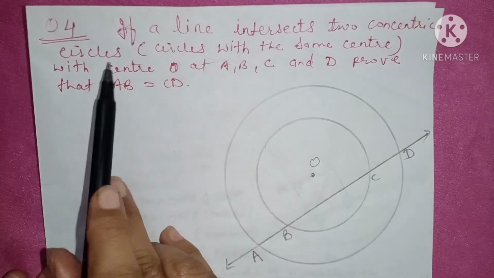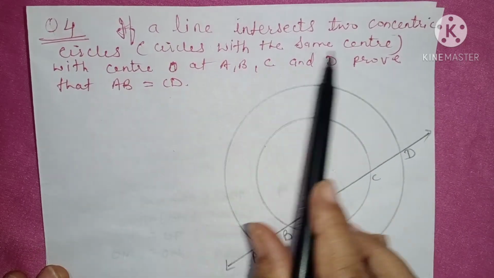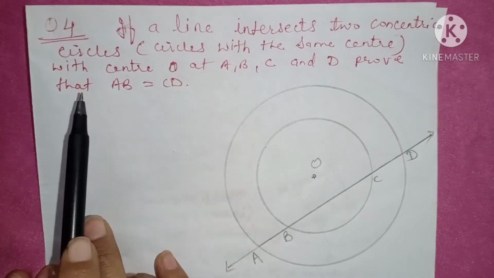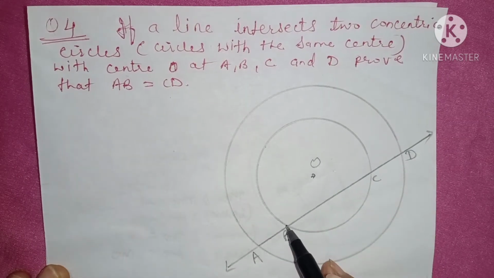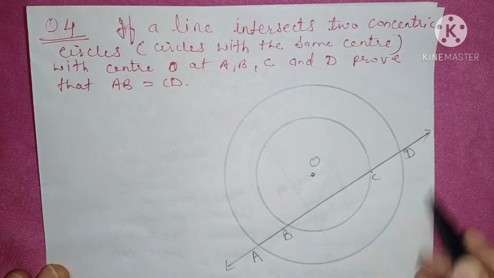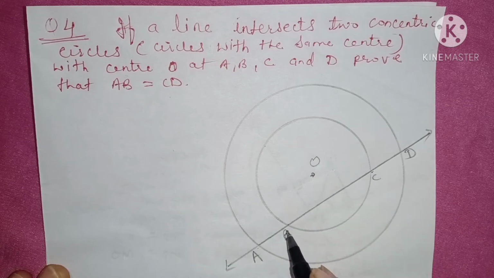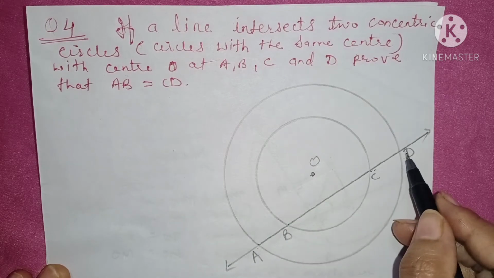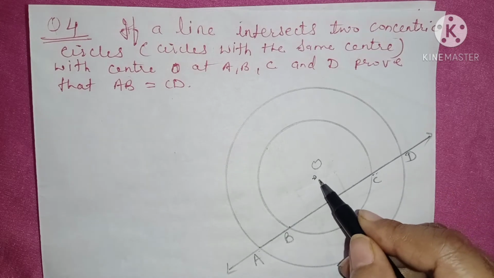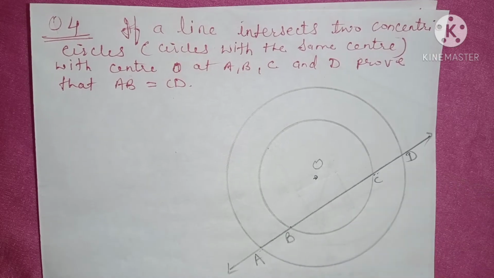So if a line intersects two concentric circles with the same center O at A, B, C and D, show that AB is equal to CD. Understood the question? These are two concentric circles. The center is O and we have to prove that AB is equal to CD. So it's very simple. We need a construction. Let us draw OM perpendicular to AD.